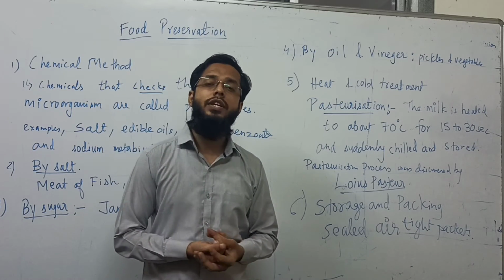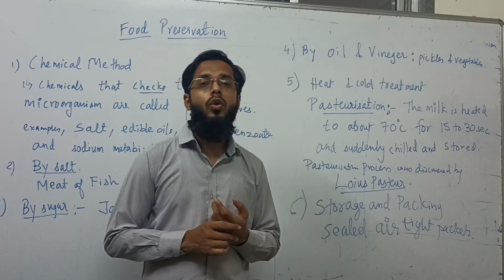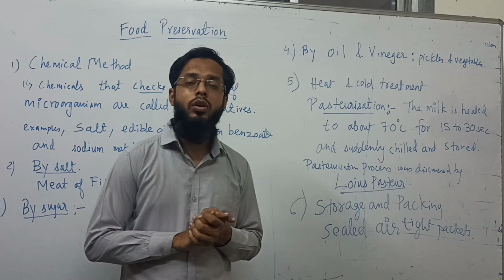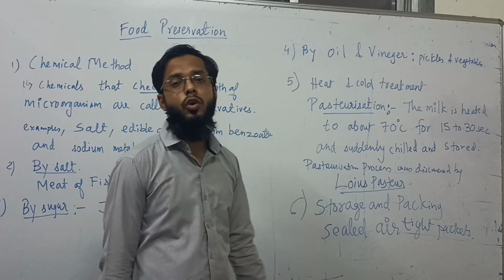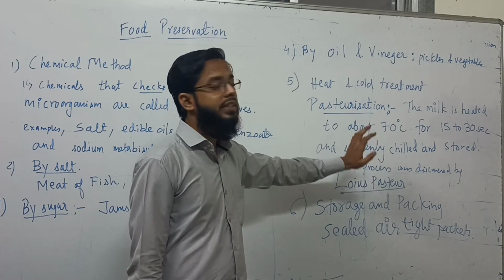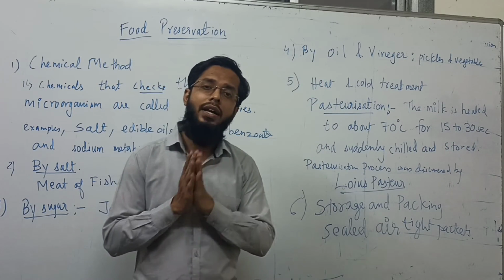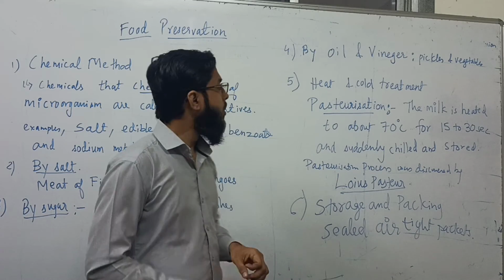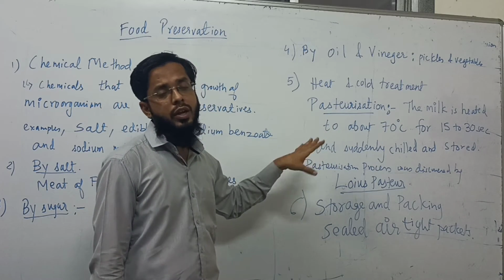You might have seen that Amul, Gold, and different kinds of milk products are sold. How do they preserve the milk, what kind of treatment do they do? That is known as the pasteurization process. This process was discovered by Louis Pasteur. The milk is heated to about 70 degrees centigrade for 15 to 30 seconds, and all of a sudden it is chilled and cooled. In this way it kills the bacteria, and this is the way milk is preserved.